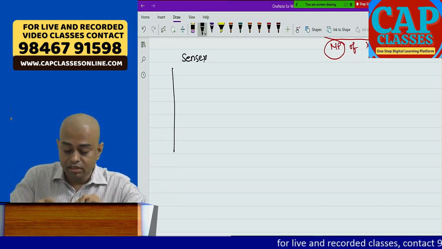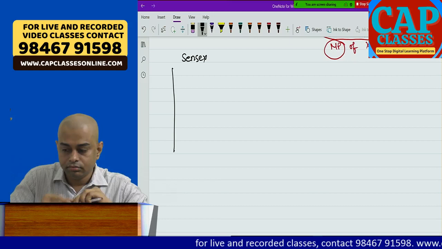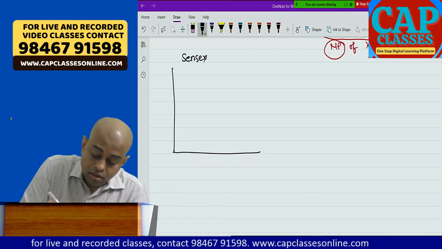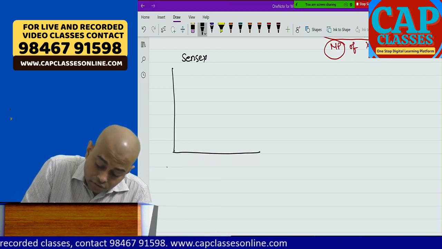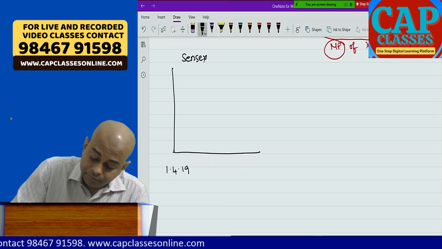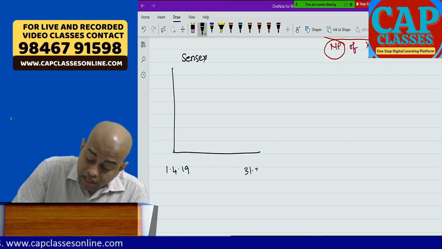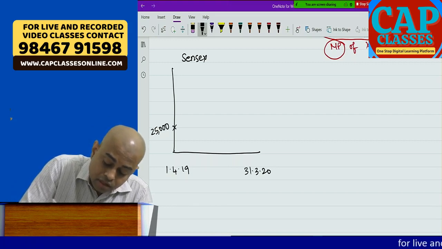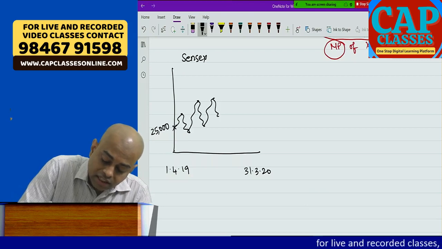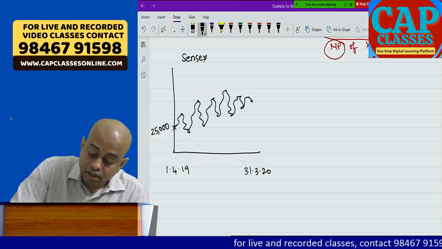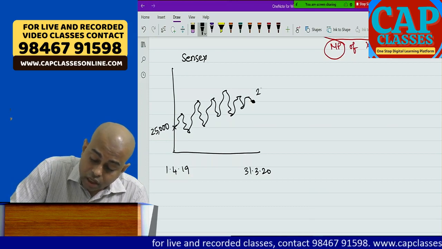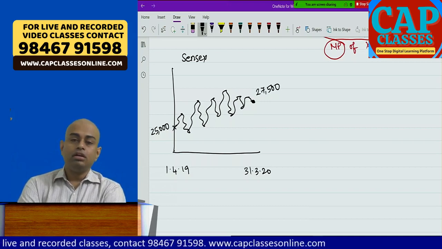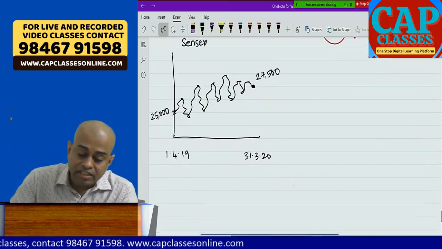Say Sensex started with 25,000. This is on 1/4/2019, and this is on 31/3/2020. So here the stock market started with 25,000, went up and down, and finally closing is 27,500. So the stock market started with 25,000 at the beginning of the year and ended with 27,500.